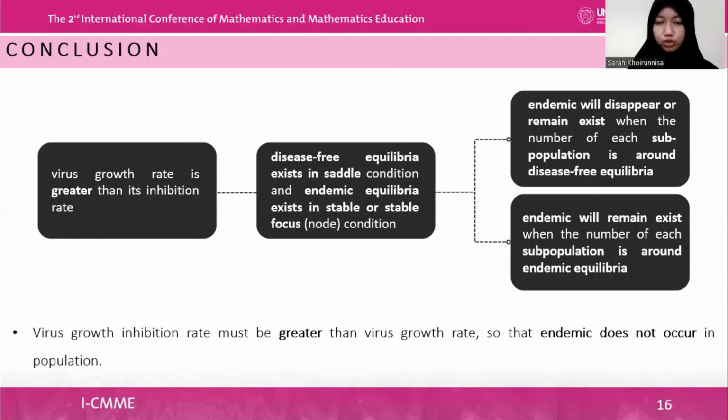It describes two phenomena. Possibility that endemic will disappear or remain exist when the number of each subpopulation is around disease-free equilibria, and endemic will remain exist when the number of each subpopulation is around endemic equilibria. Virus growth inhibition rate must be greater than virus growth rate, so that endemic does not occur in population.